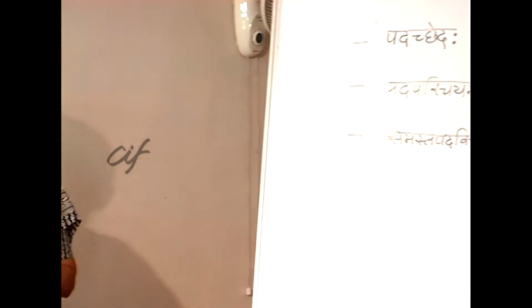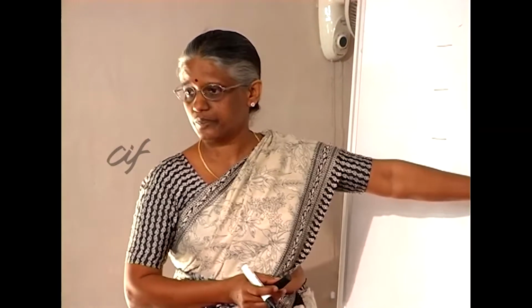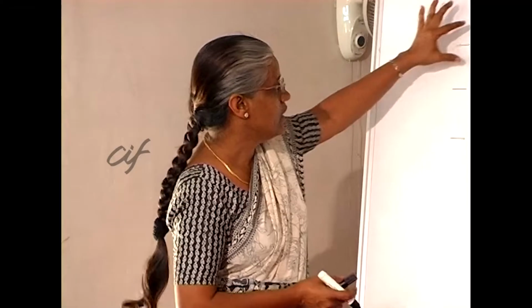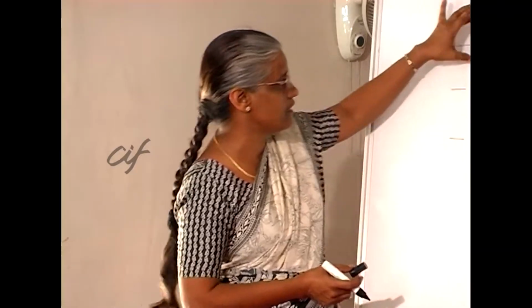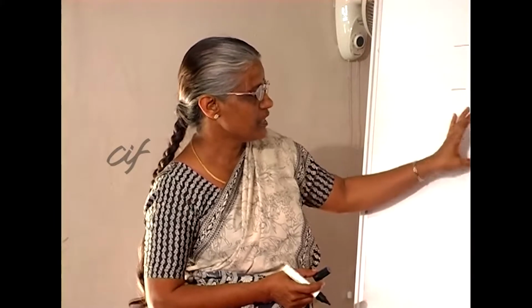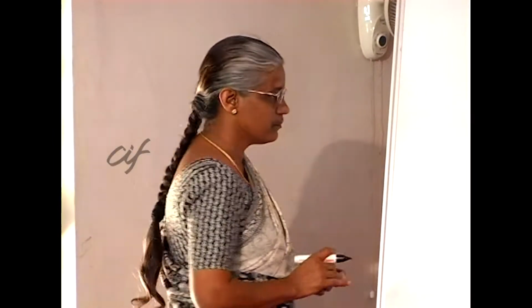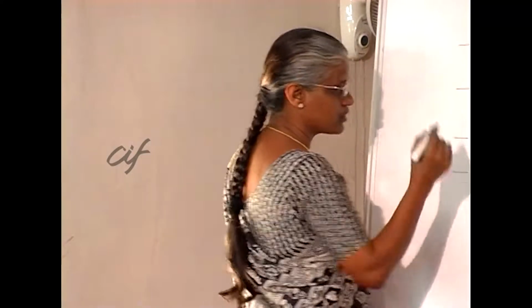This is again a kind of segmenter. Now, in case of padacheda, it does just padacheda, but here even the components within a compound are split. It's also a segmenter which handles compounds. After we have all the components split, we should also know what is the relation between the components in a compound.